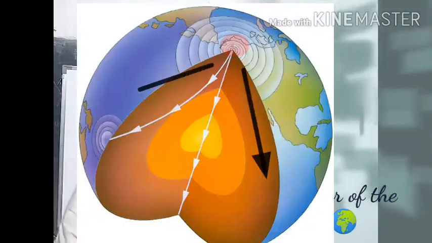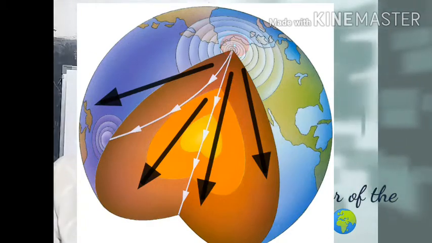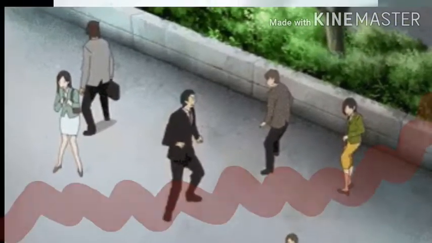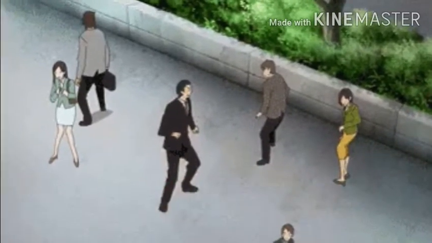These seismic waves cause lots of vibrations in the upper layer of the earth's crust, and they travel in all directions from the point where the seismic waves started. Because of this, the earthquake is felt, and the crust shakes or breaks.